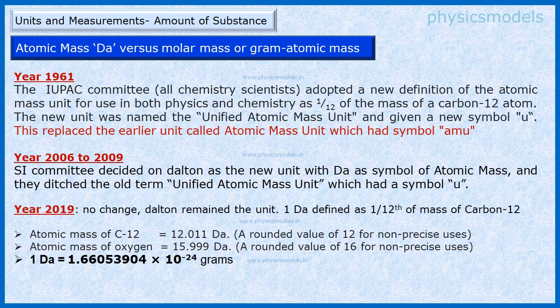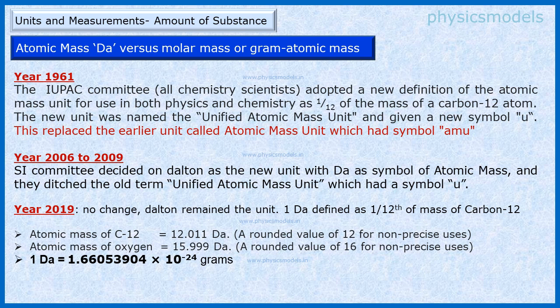Now let's get into the difference in meaning between gram atomic mass and the mass of 1 Dalton. The atomic mass was defined relative to the mass of hydrogen, as we saw. The earlier unit was AMU, that got changed to Unified Atomic Mass Unit by the IUPAC, International Union of Pure and Applied Chemistry.